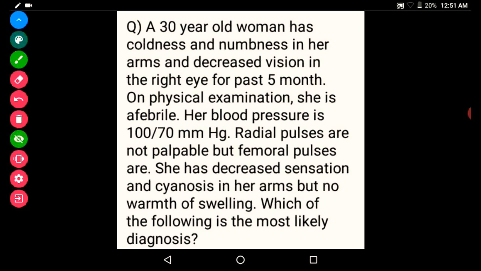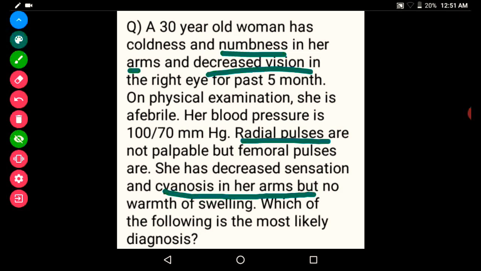A 30-year-old woman with coldness and numbness in her arms, and decreased vision in the right eye for the past 5 months. On physical examination, she is afebrile, her BP is 100 by 70 mmHg. Radial pulses are not palpable, but femoral pulses are. She has decreased sensation and cyanosis in her arms, but no warmth or swelling.